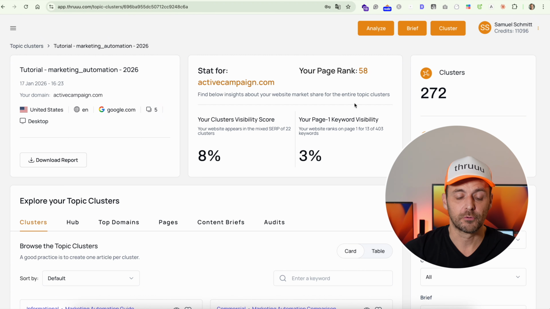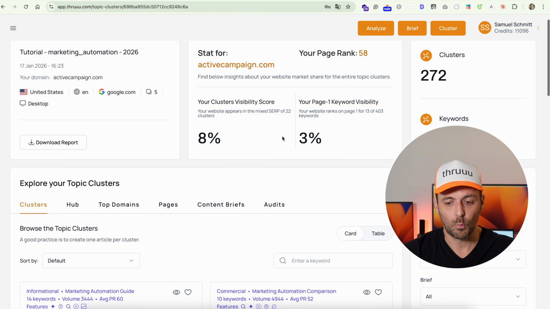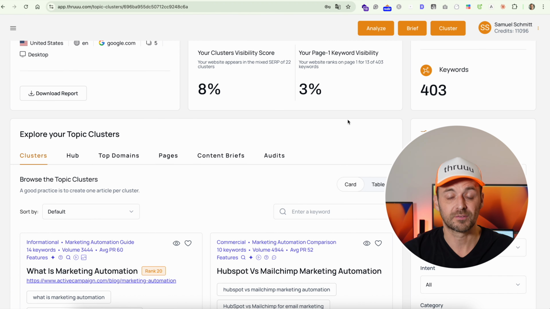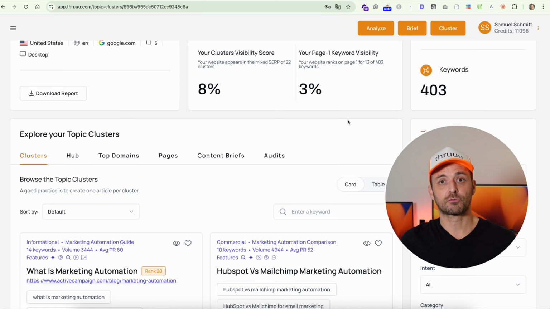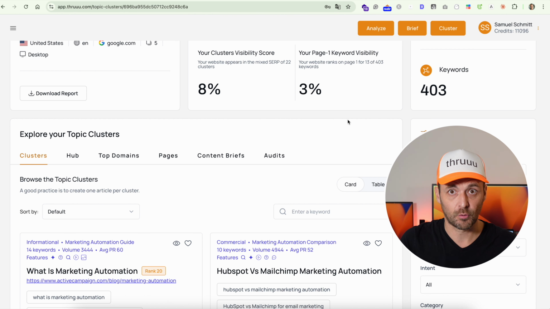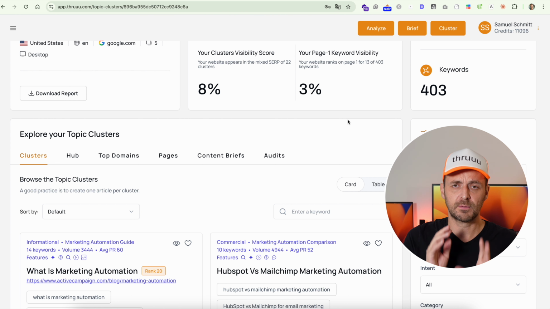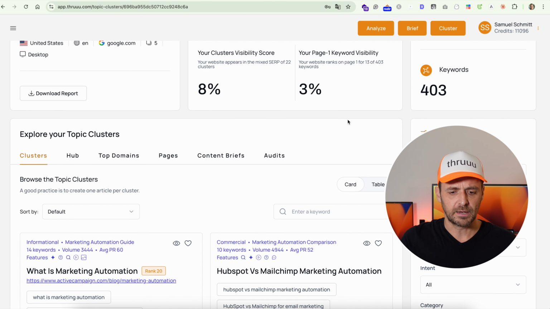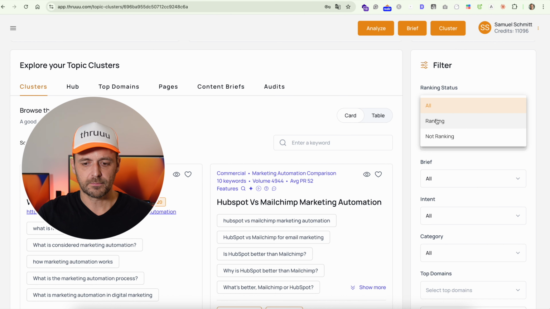Okay, so we are back on the main view. And now what we will do is create or select topics where we are not ranking yet. There is a next video where we will see how to optimize existing content, but this is just a simple pass. You are not ranking yet and you just want to find new topics. To find new topics, check where you are not ranking.